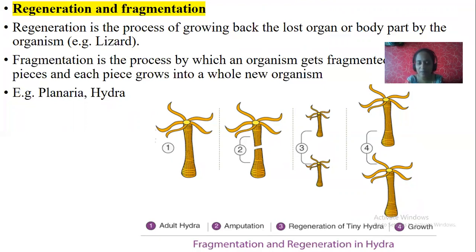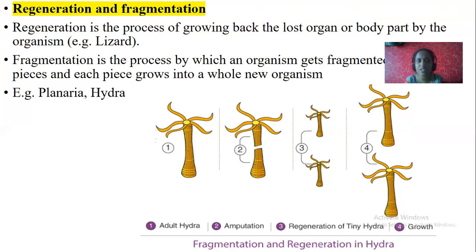Regeneration is a type of asexual reproduction in which only the lost part is regenerated but not the whole organism. What is fragmentation? Fragments are pieces. Fragmentation is a type of asexual reproduction in which an organism is divided into so many pieces.